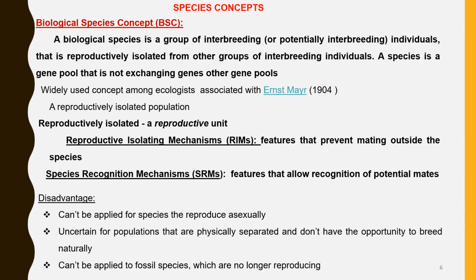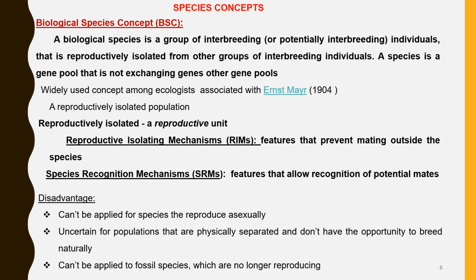The biological species concept, or BSC. This describes species as a group of interbreeding individuals that are reproductively isolated from other groups of interbreeding individuals. Biologists like Mayr, Dobzhansky, Huxley, Muller advocated the biological species concept.